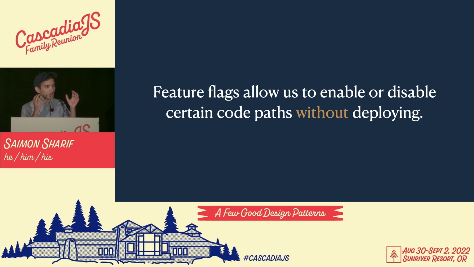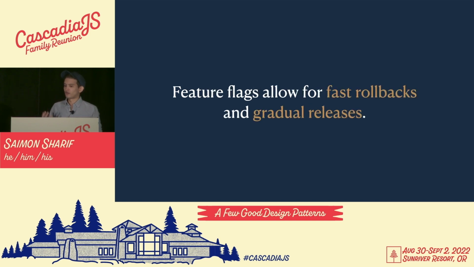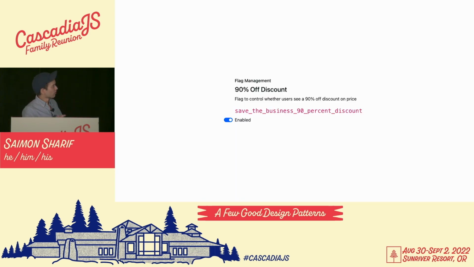We're able to decouple deploying the code for a feature versus actually releasing the experience to our end users. Feature flags also allow for fast rollbacks and gradual releases. With fast rollbacks, if a feature goes wrong, we can disable it immediately. With gradual releases, we could show discounted NFTs to initially 10% of our users, then 20, then 30, and so on, over time. Let's say our feature flag vendor's admin panel looks a bit like this.